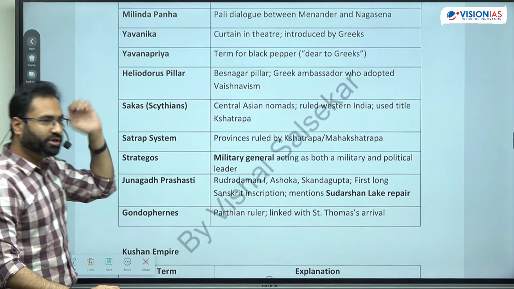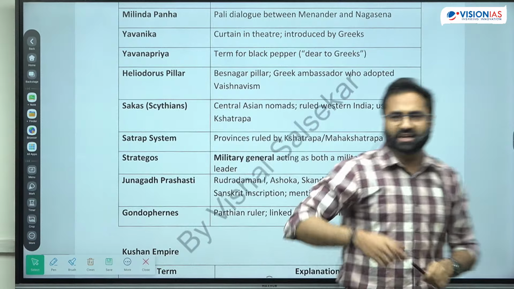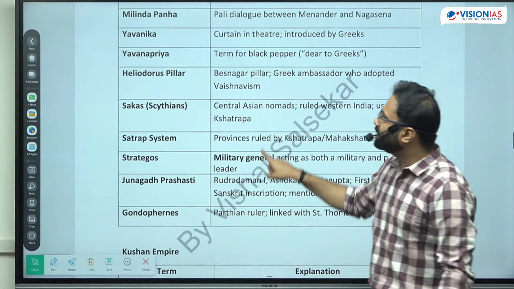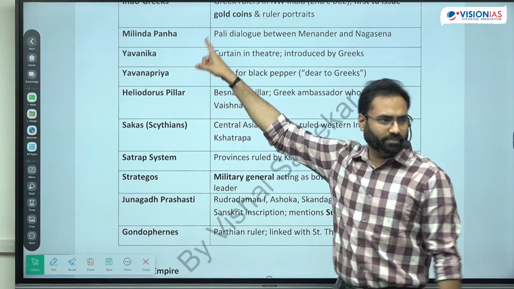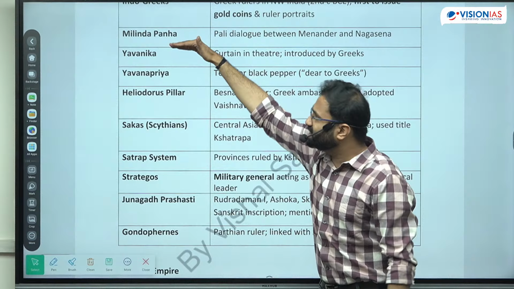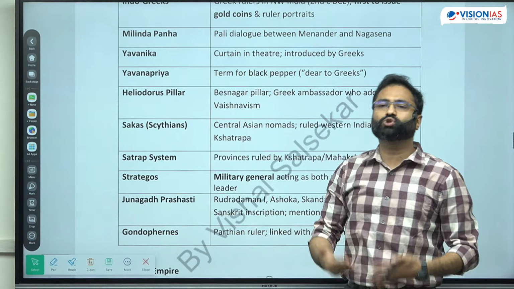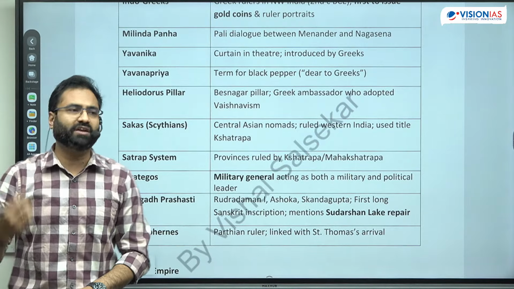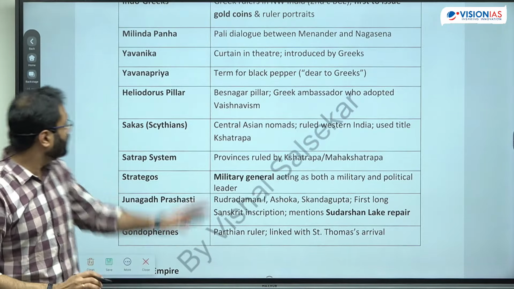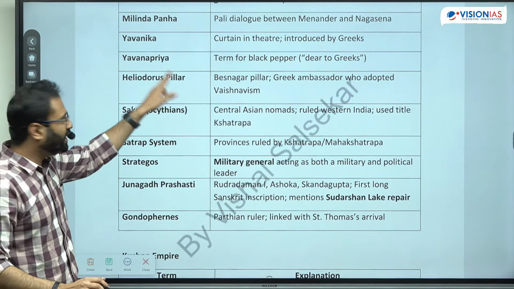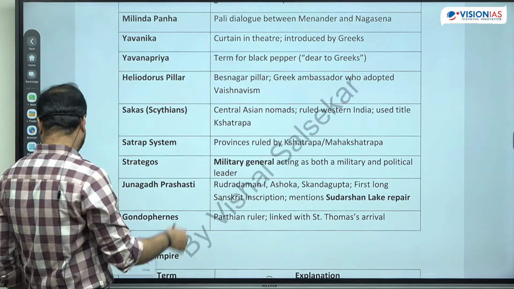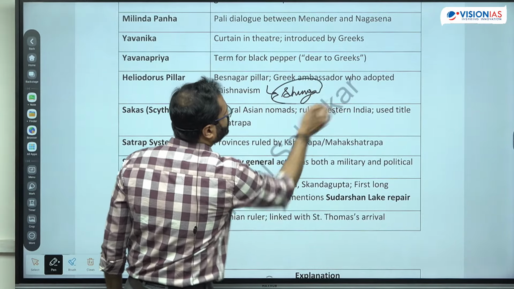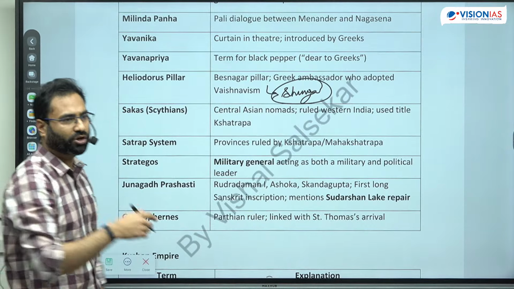Next is the Heliodorus pillar. Why the Heliodorus pillar? Because it gives a symbolization of the awareness of Vaishnavism. We have already seen that there is Buddhism, post-Mauryan we are talking about. So in this case there was Buddhism, but then gradually they were also patronizing other religions. For example, in the reign of Kanishka you will see the patronization of Shaivism also. Here also in the Heliodorus pillar, and this was during the reign of the Shunga rulers. So it was during the Shungas. The Shungas were also ruling in the region of Vidisha or the Besnagar region.